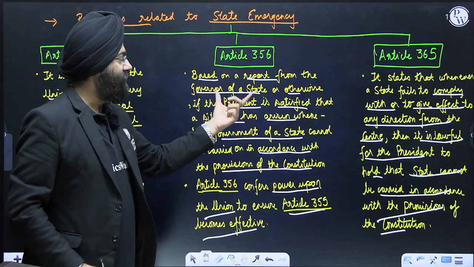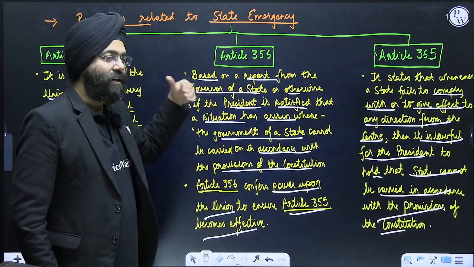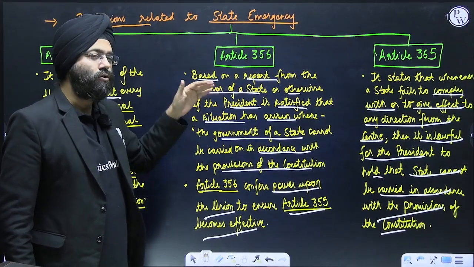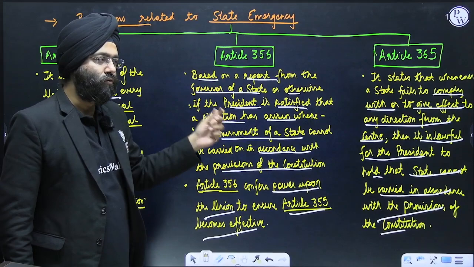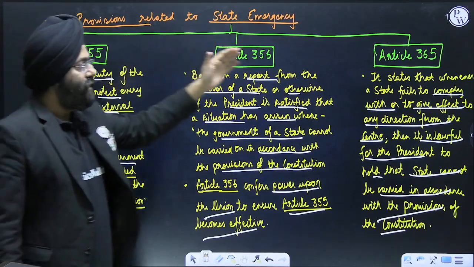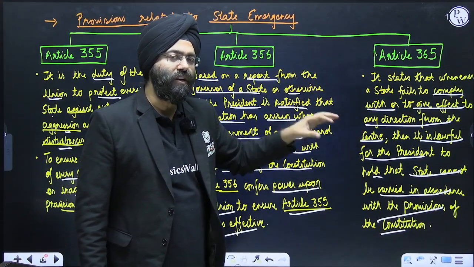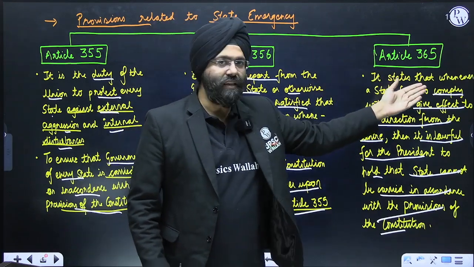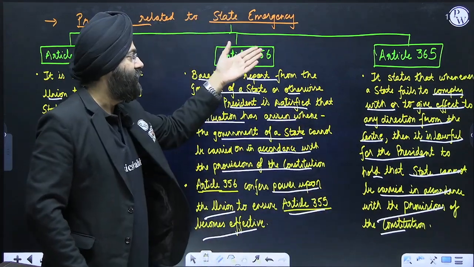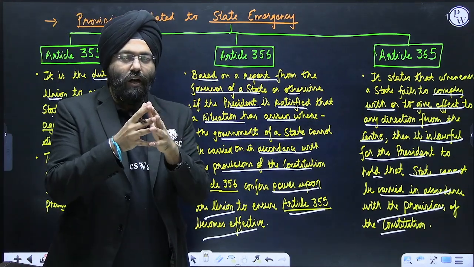This particular article basically states that president's rule is imposed under this article because the governor might present a report to the president and say that the governance of a particular state is not going according to the constitutional provisions. So we can impose president's rule because Article 355 is being violated. In case Article 365 applies, it means that the guidelines given by the central government are not being followed. So this means that Article 355 is being violated. If 355 is being violated, that means Article 356 can be invoked. This is about the state emergency or the president's rule.